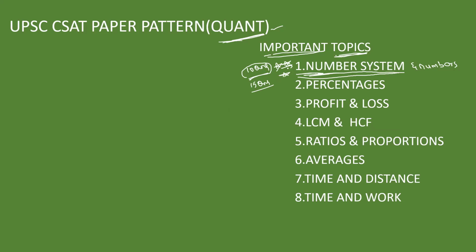This entire CSAT paper, especially our portion, that is quant and reasoning, the very important concept is number system. This number system is very important. A minimum of 10 questions are asked from this area, and we should be thoroughly practicing. We should be very good at this concept, then only we can answer it.